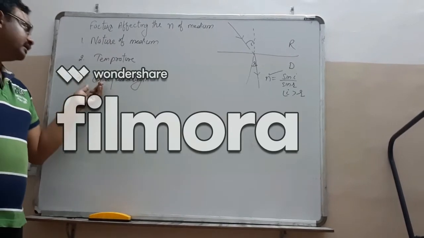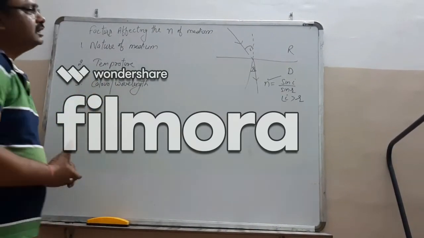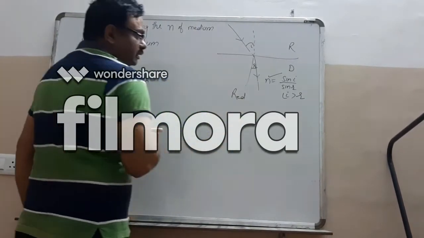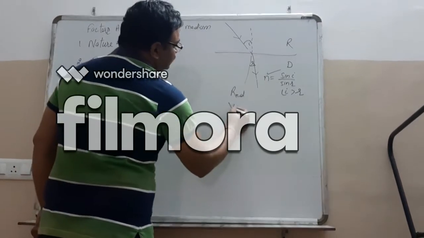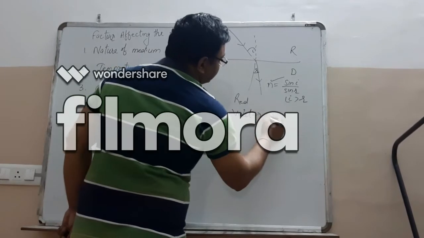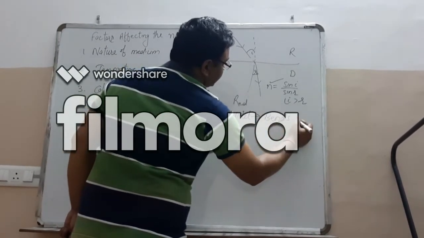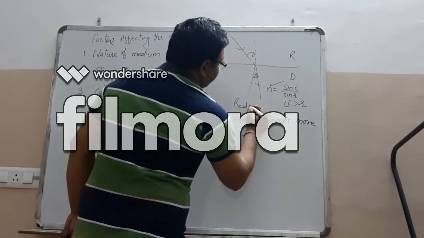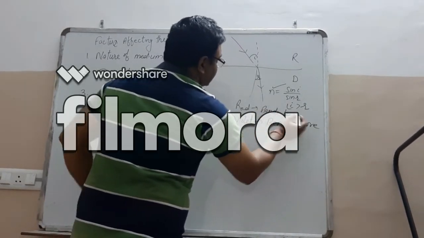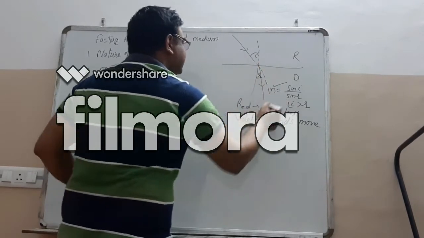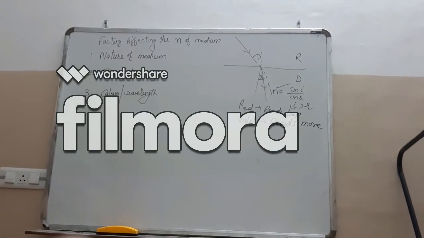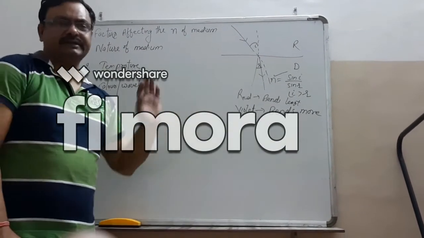Number 3, color or wavelength. Speed of red light is maximum in a visible spectrum, whereas that of violet color is minimum. It means violet color bends more and red color bends least. As the red color bends least, it means angle R will be more for red than for violet.